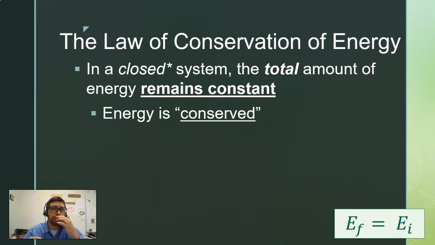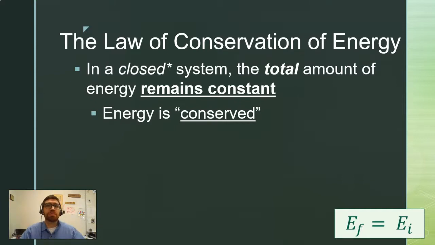That word conserved, sometimes I tell my students, if you think about what it means to be a conservative person, it could mean a lot of things to a lot of people, but the definition of a conservative is someone who wants things to stay the same. And so when we talk about things in physics being conserved, or in biology, right, we want species to be conserved. That means we want things to stay the same. We don't want things to go away. We don't want things to change. So the law of conservation of energy says that energy stays the same in a closed system.